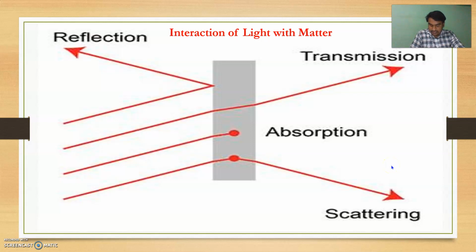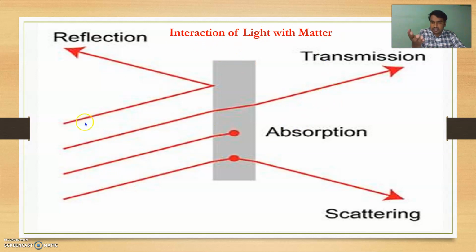So this light radiation of visible and ultraviolet region, lying between 800 nanometer to 200 nanometer wavelength, is chiefly involved in bringing about photochemical reactions. The photon should be of sufficient energy to raise the atom or molecule from the ground electronic state to the excited electronic state. So this is the mechanism of interaction of light with matter.